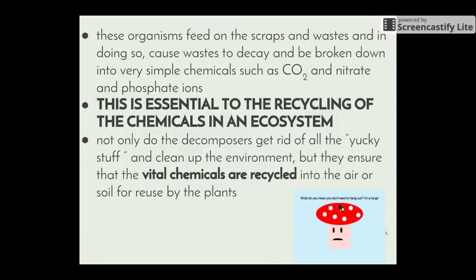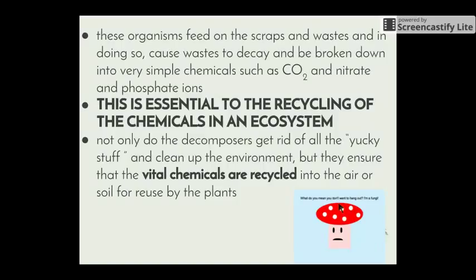These organisms feed on the scraps and wastes, and in doing so cause waste to decay and be broken down into simple chemicals, such as carbon dioxide, which the plants can use for photosynthesis, and nitrate and phosphate ions, which get absorbed into the soil and can be used by plants for optimal growth. So this process is essential to the recycling of chemicals in an ecosystem. Not only do decomposers get rid of all the yucky stuff and clean up the environment, but they ensure that the vital chemicals are recycled into the air or soil for reuse by the plants.